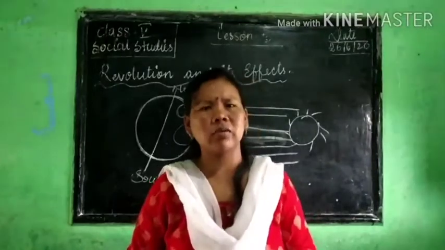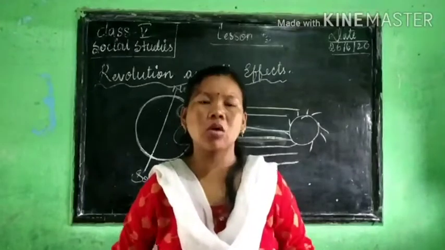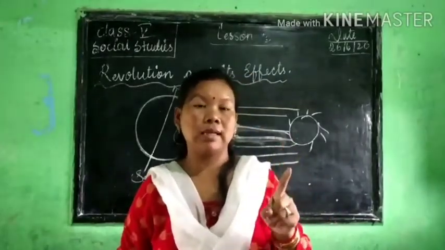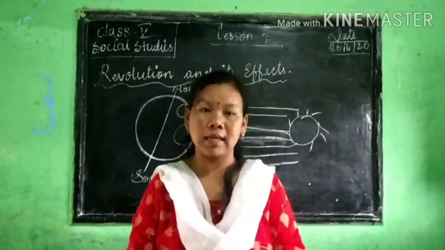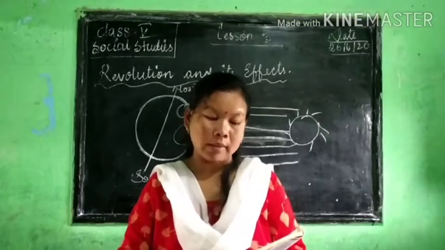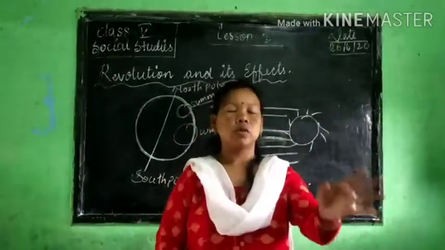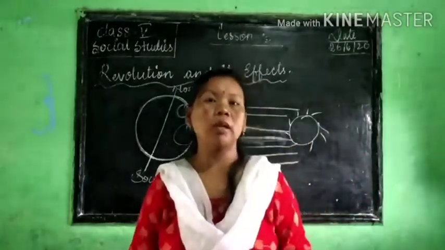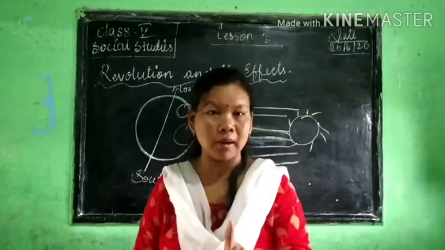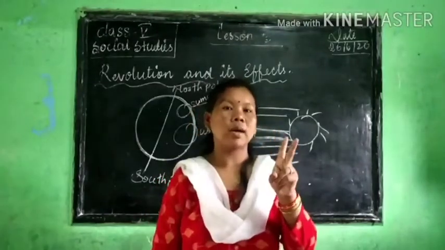Equal मतलब बराबर. रात भी और दिन भी बराबर होता है. कौन सा दिन में होता है? We have learned that. On which days do day and night become equal? Yes, 21st March and 23 September. So that is twice in a year.